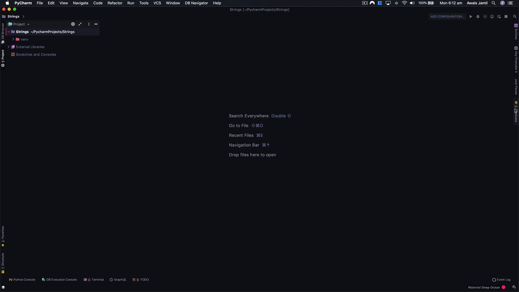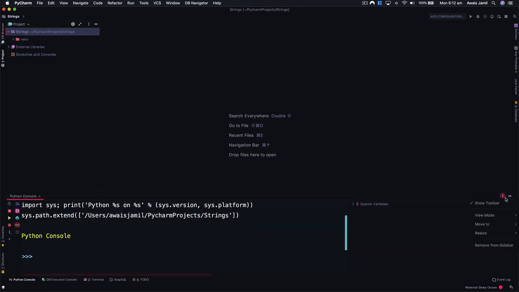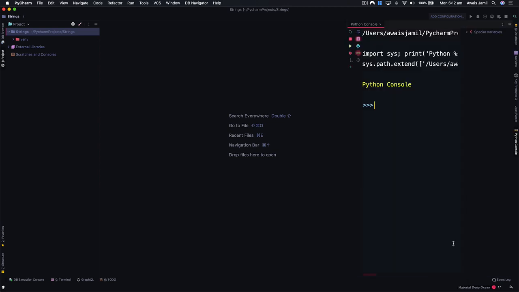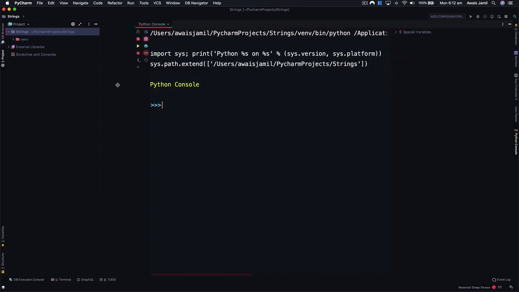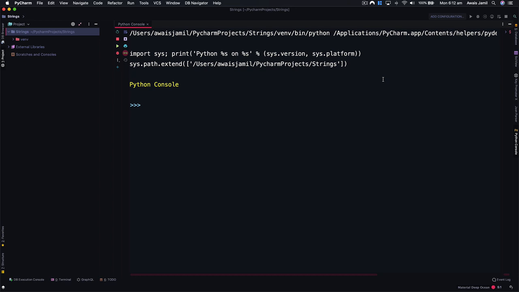I'm going to open the Python console and move it to the top right, and expand it. We're going to type some strings, so I'm going to wrap them in double quotes. A string, that gives us a string. If I say a string in single quotes, that gives us a string. So you can see they're identical.